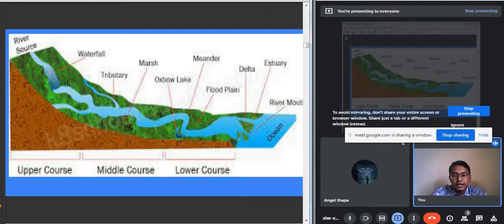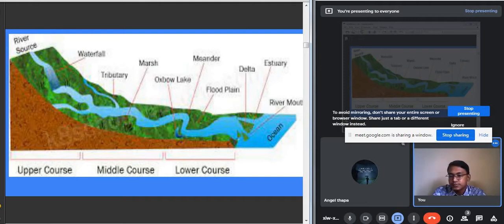So the entire path of the river has been divided into three sections: the upper course, the middle course, and the lower course. In these three different courses, the river carries out various erosional and depositional activities.